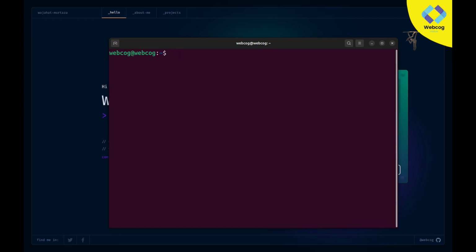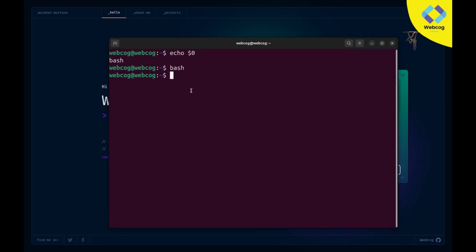First of all, let's check the type of shell you are using. If I type echo $0 and press enter, you can see it prints bash. It means at the moment I am using the bash shell. You can also type bash, and you can see this command executes and opens my bash terminal.